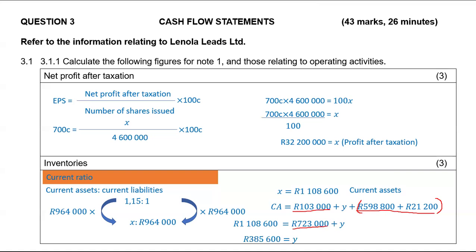We good? Long, hey? Only for 3 marks. Yeah, you can check the memo. Probably they have a different working out. As I've said, I do my working out first and I only compare the final answers. If our answers are not the same, then I know that between me and the examiner, someone is wrong, and that's the only time I'll investigate. Here it was the same, so I didn't even look at what they had. So I will just say my inventories is 385,600, and that's all I got. We still good? Anyway, let's move on.